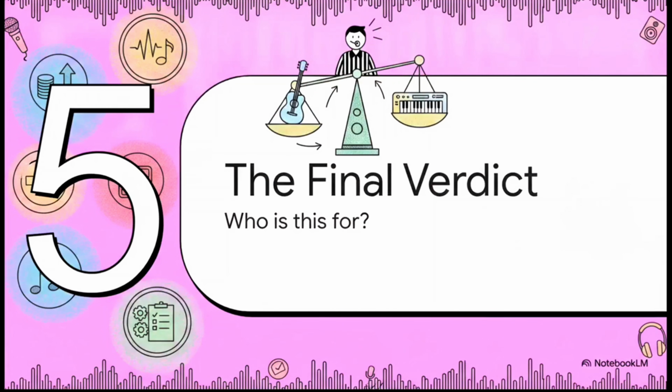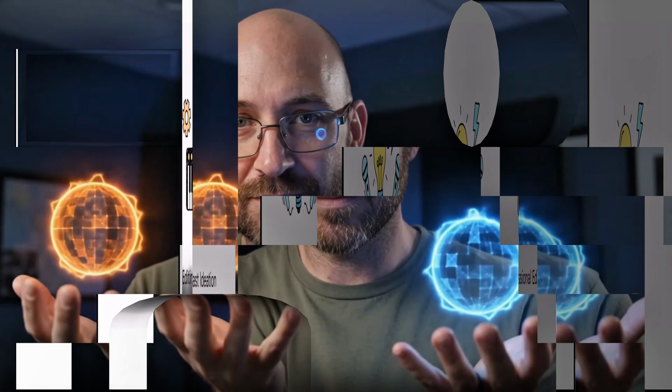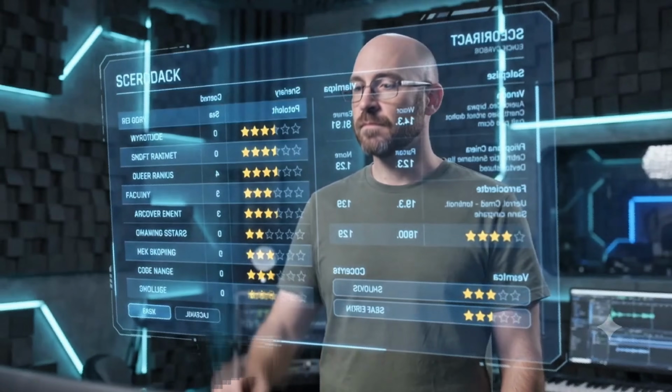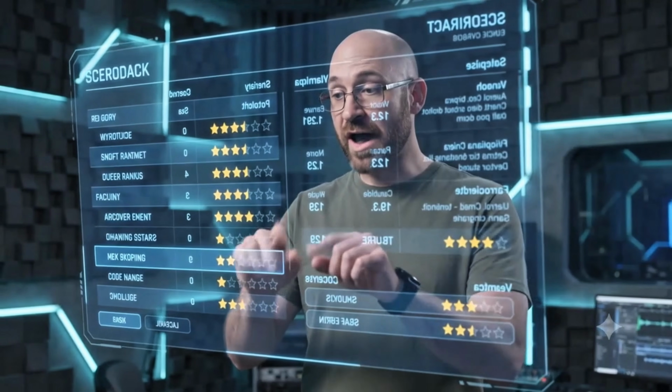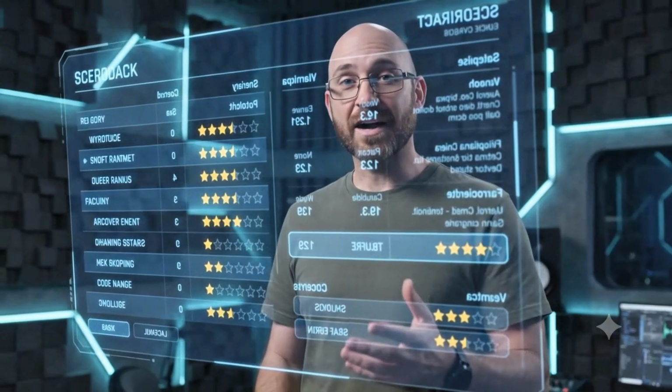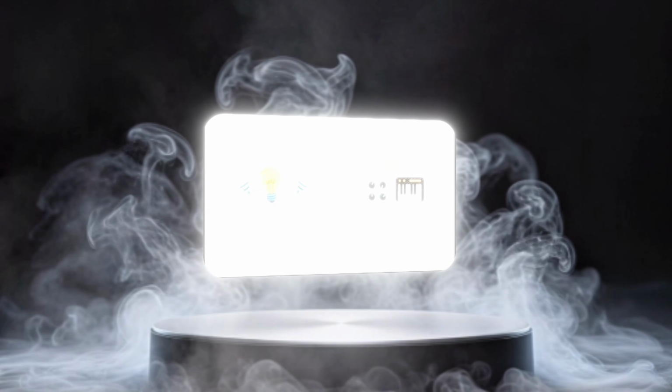So, what does this all mean? The final verdict. Who is this actually for? Here is the bottom line. Both of these tracks show incredible promise. But only one can take home the title. Let's take a closer look at the scorecard. The star ratings here are actually quite impressive. This category really stands out from the rest.